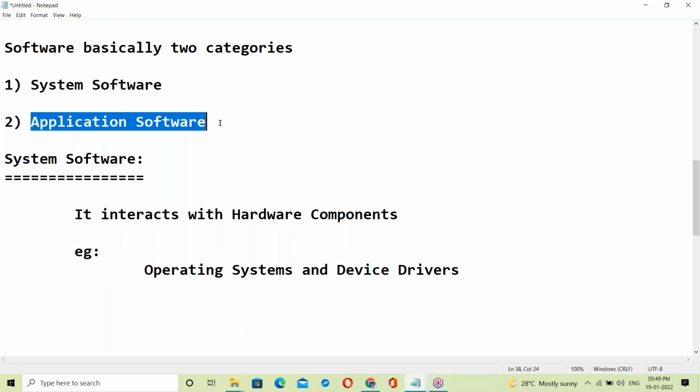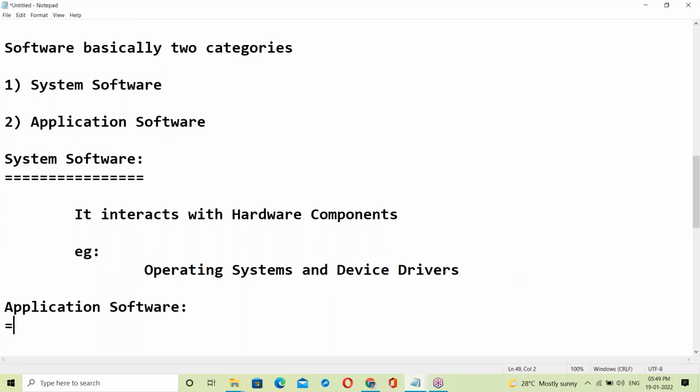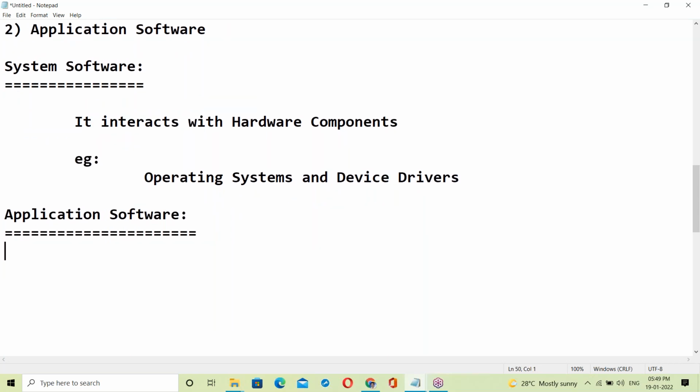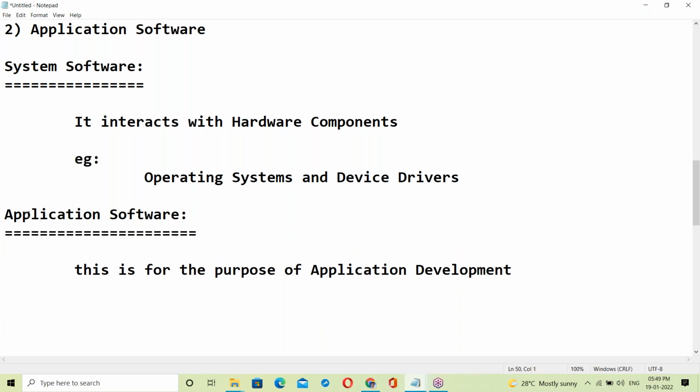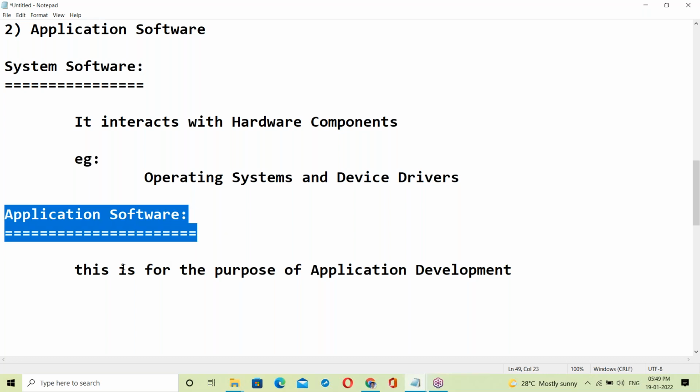Next, application software. What is application software?